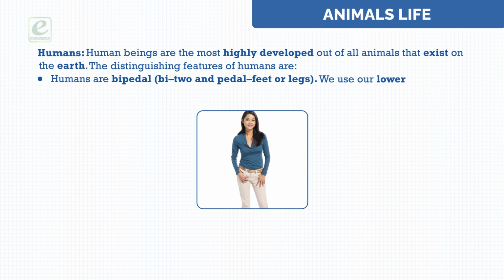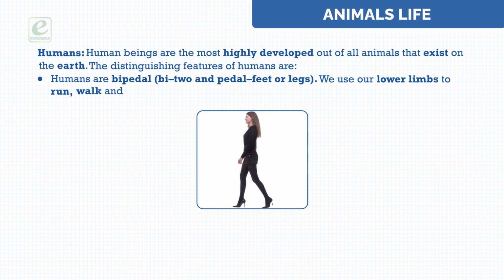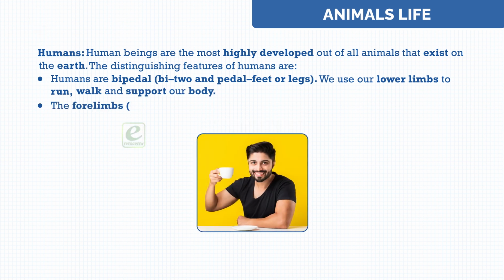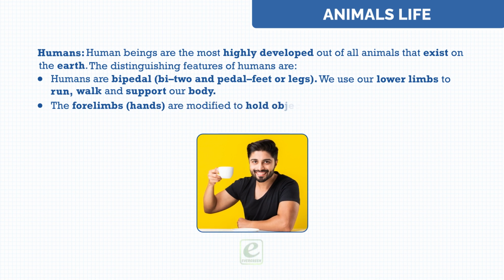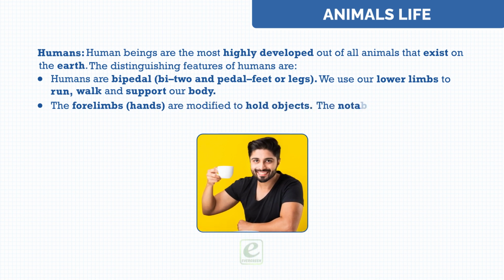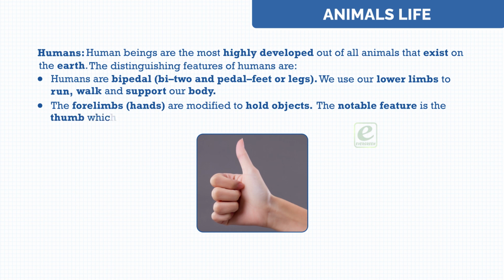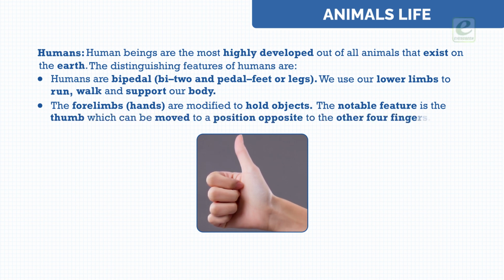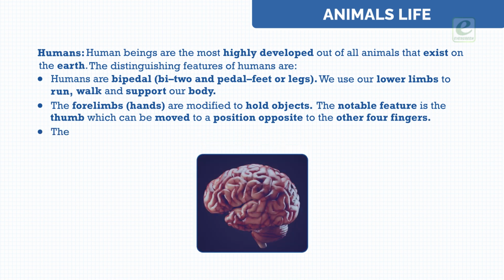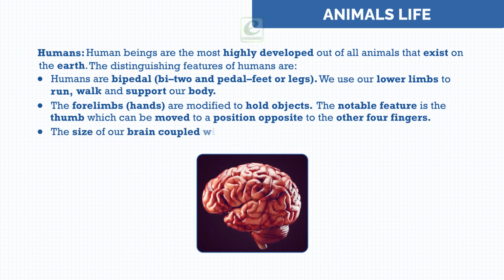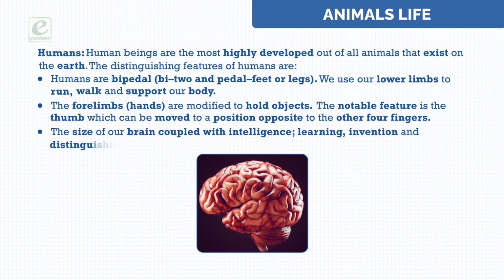We use our lower limbs to run, walk, and support our body. The forelimbs are modified to hold objects. The notable feature is the thumb, which can be moved to a position opposite to the other 4 fingers. The size of our brain, coupled with intelligence, learning, invention, and distinguishing what is right and wrong.